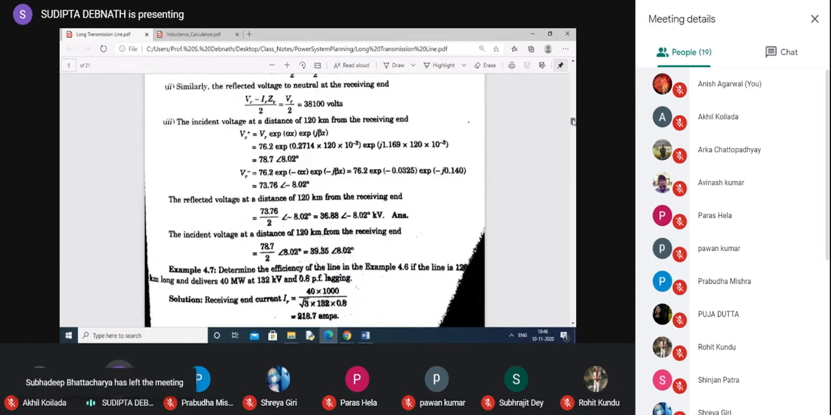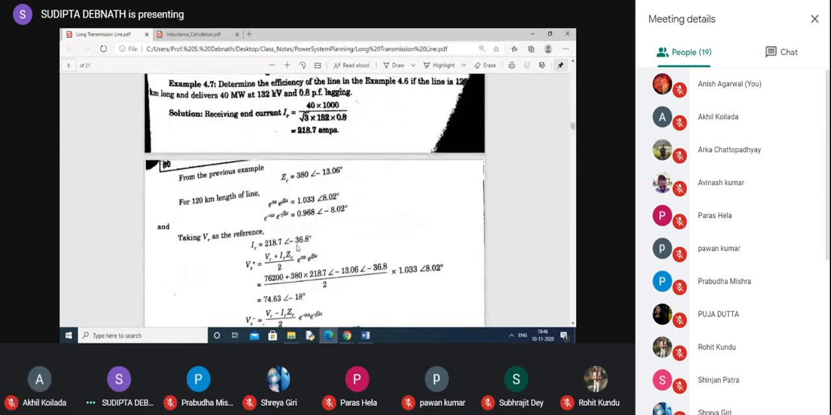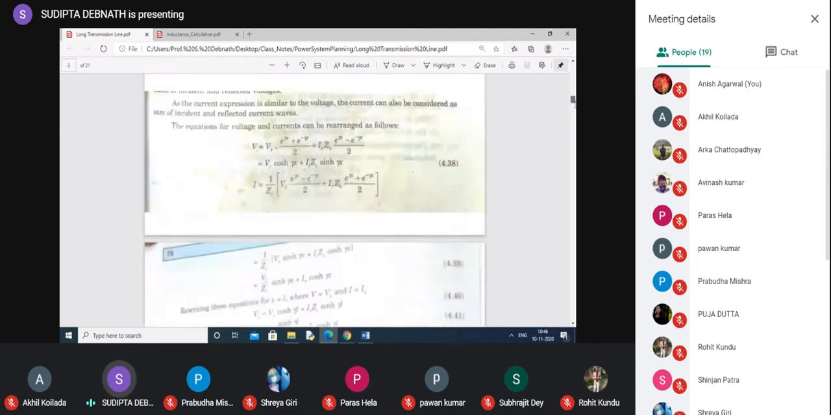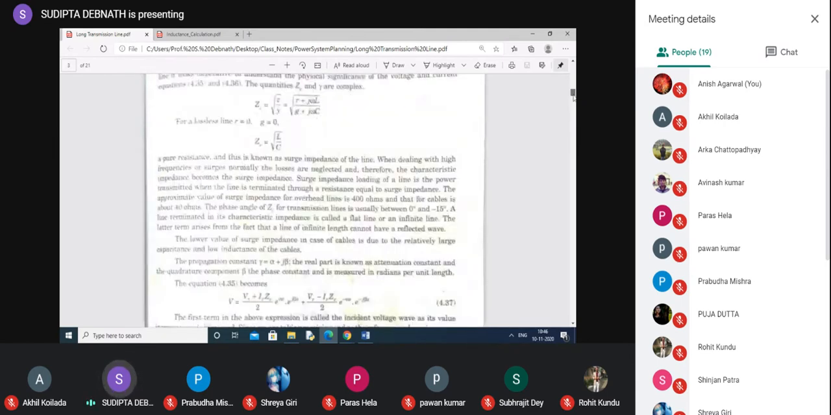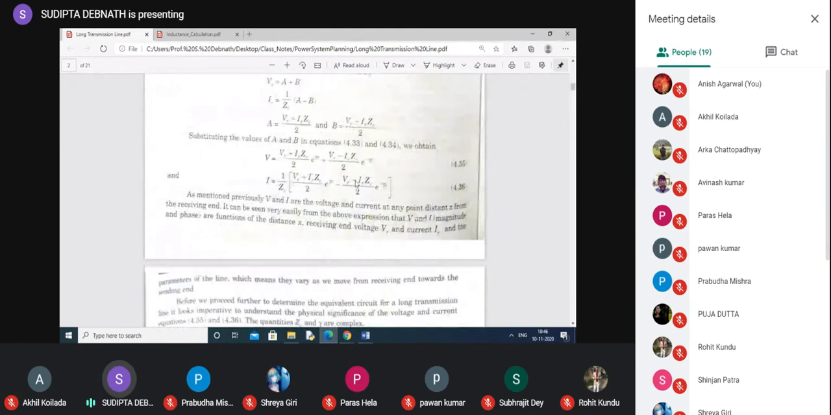So you have to add just e to the power gamma x. So VR plus IR ZC by 2. Okay, actually the equations are same. Equation 4.35 and 36. Actually from these two equations you are finding out everything. This is for incident, this is for reflected.